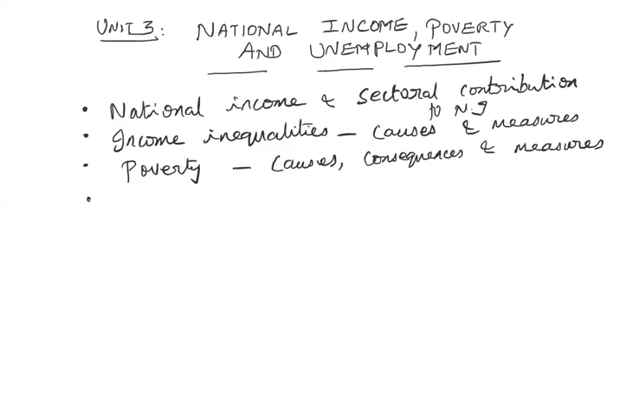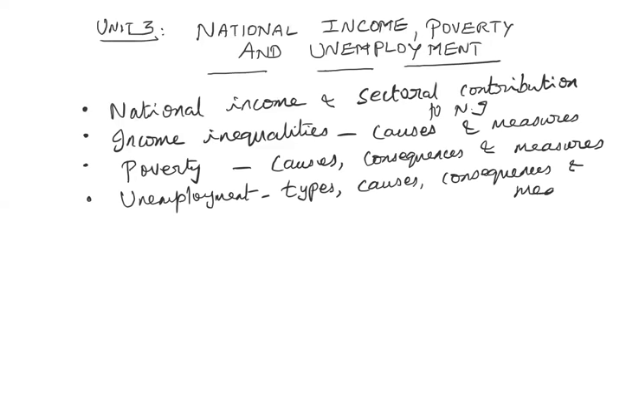And next deals with the unemployment. What are all the various types of unemployment? Again, what are all the causes, consequences, and measures? Actually, the measures for unemployment and poverty, they both are similar. Okay, so these are all the topics that are covered in this third unit. So first, let us start with the national income and sectoral contribution to national income. Okay.